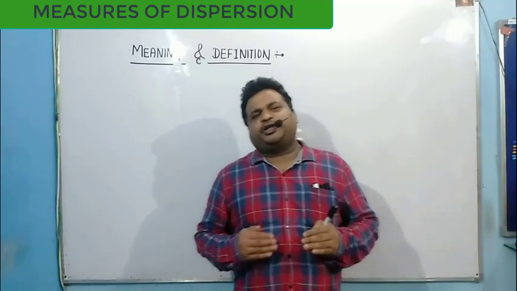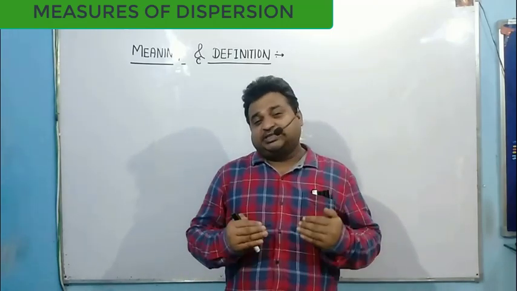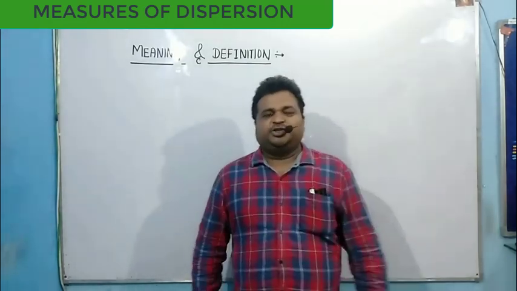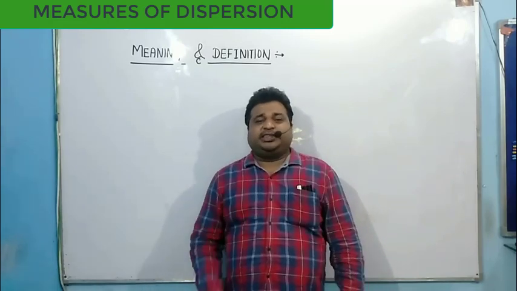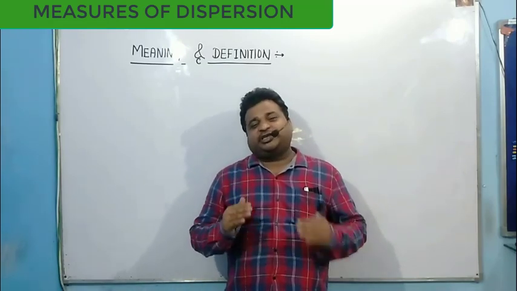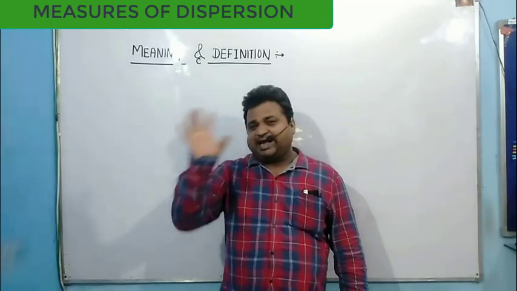Now today I am going to discuss with you a very important chapter, and this chapter name is measures of dispersion. So in statistics I already discussed with you the average is a single value which represents the entire data.